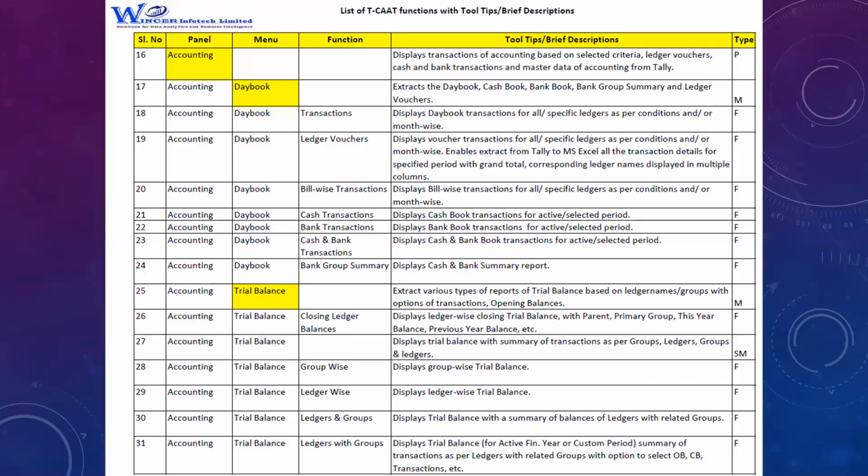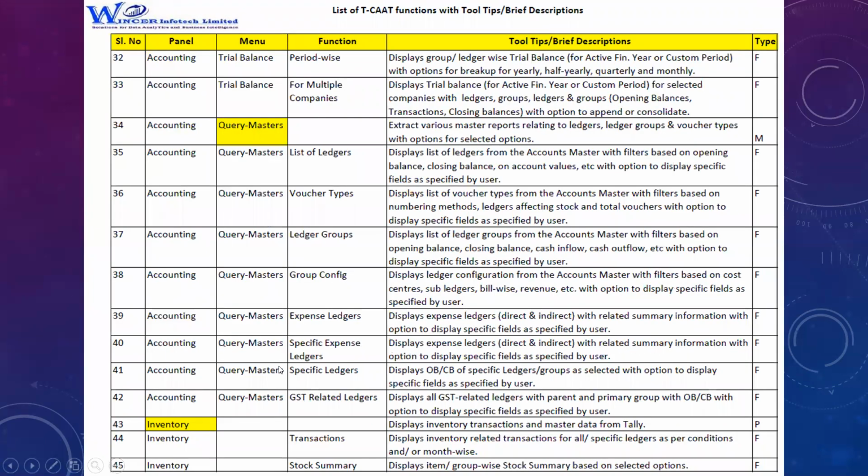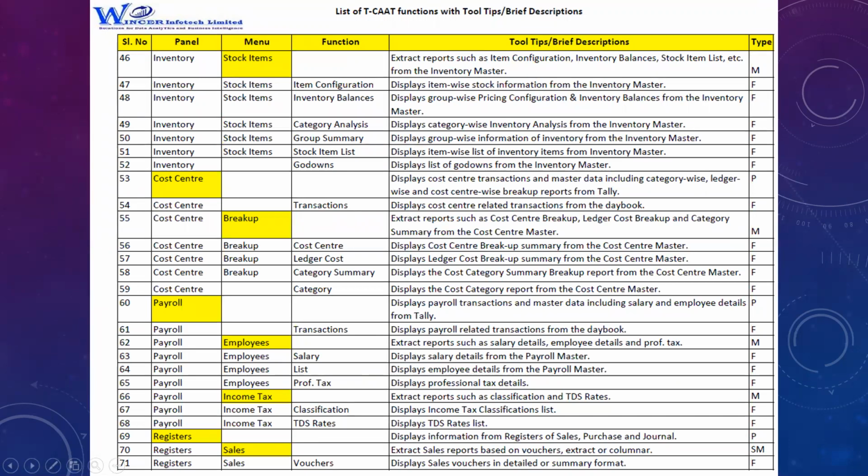Now this is what I said. Here I was talking about trial balance, different types of trial balance. Now here I got query masters. From all the masters, I can also query and get various types. Then I got the inventory type of transactions, and in inventory I've got the masters and the transactions. In cost center also, again, I got transactions and masters. And in case of payroll, I got the transactions and the masters. There are different types of masters applicable for each of them.